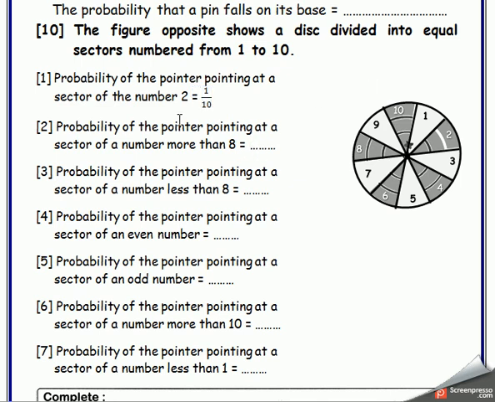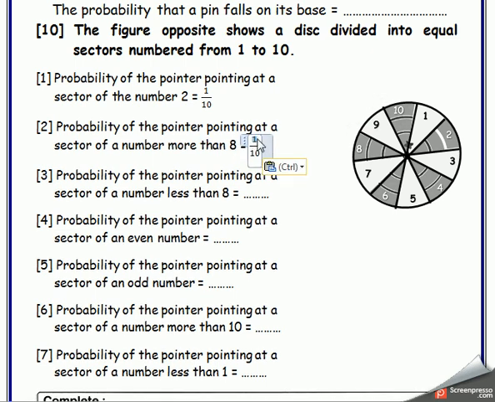Okay, mister. The probability of the pointer pointing at a sector more than 8. More than 8. How many numbers are more than 8? It is 2, mister. 9 and 10. So the answer will be 2 over 10, mister. It's two numbers from 10. Okay.